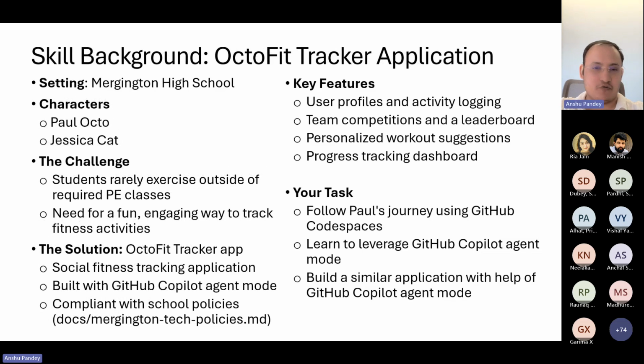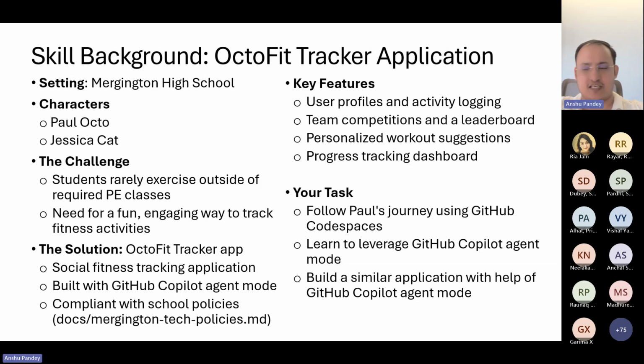So what we can do next is develop an application, the Octofit Tracker application. We're going to have some characters like Paul Octo and Jessica Cat. The challenge is that there's a school, Barrington High School, and students don't exercise outside of the PE classes. That's where we need some sort of fun tracker application where we can track fitness or activities. The solution would be the Octofit Tracker app.